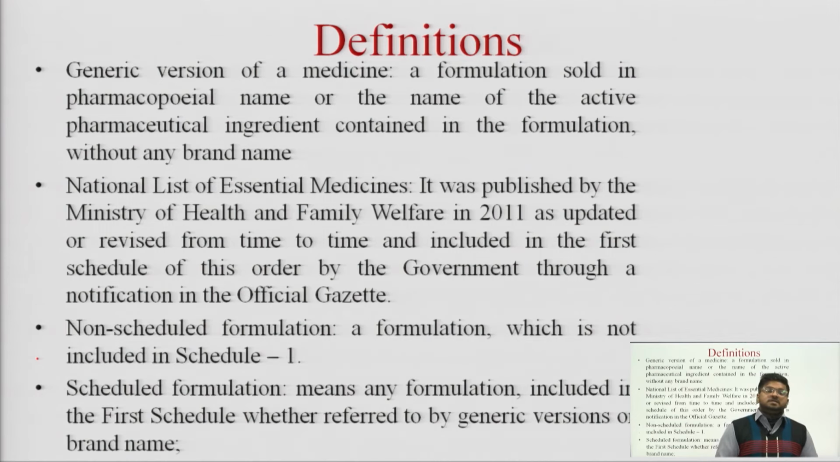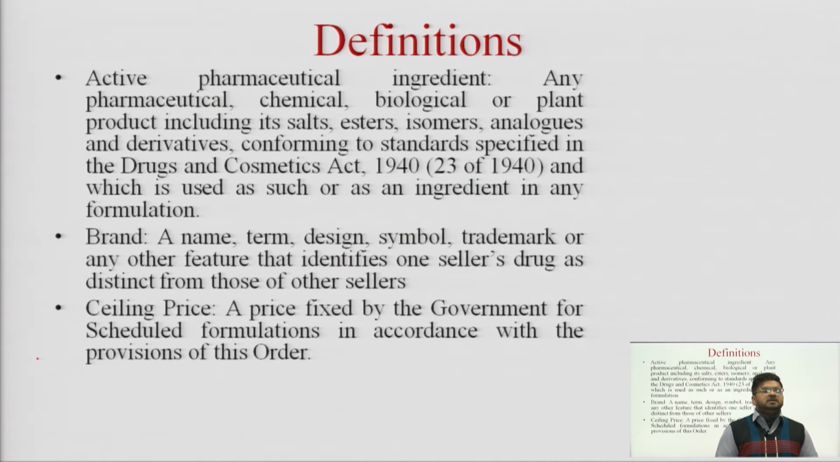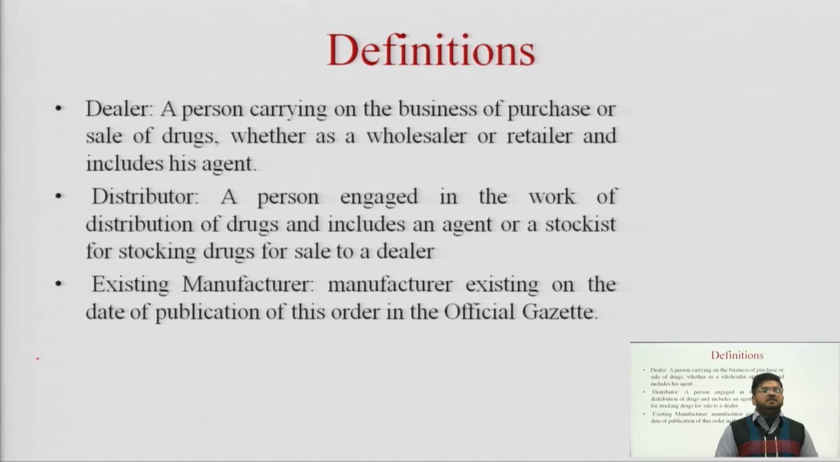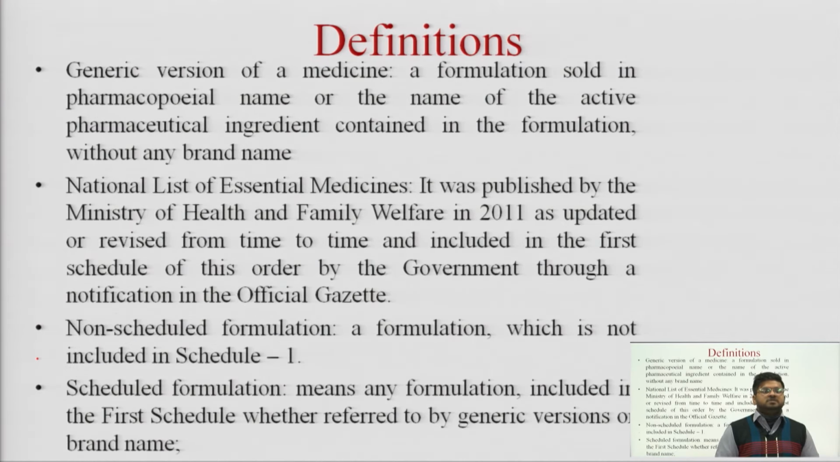Another is national list of essential medicines. What is the National List of Essential Medicines? As we have told you earlier, the government makes the list of price controlled drugs. This is the fourth point of the objective of DPCO, that DPCO provides the list of price controlled drugs. So what is that list called? That list is called the National List of Essential Medicines.